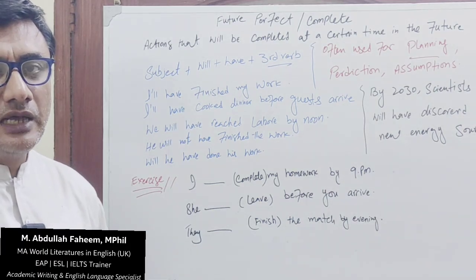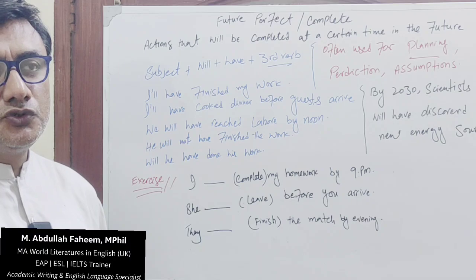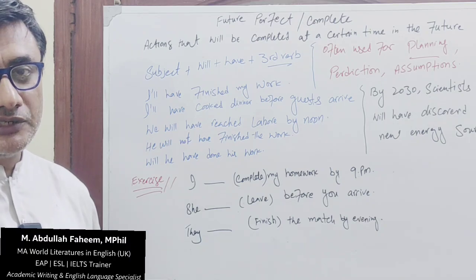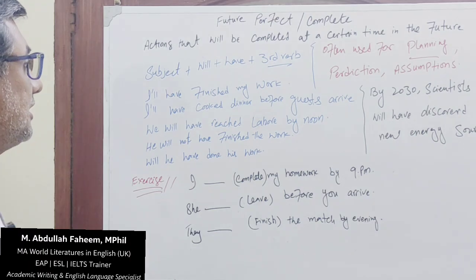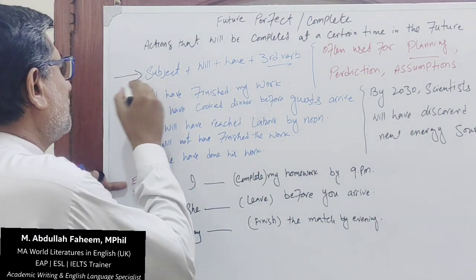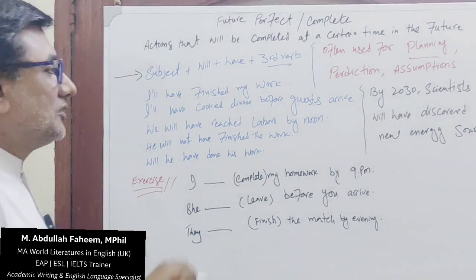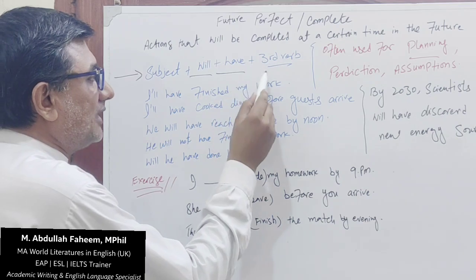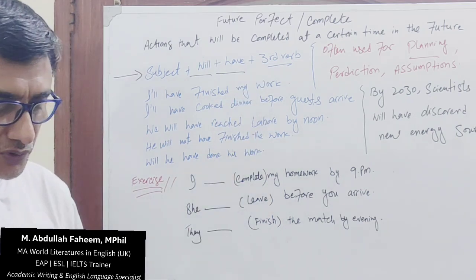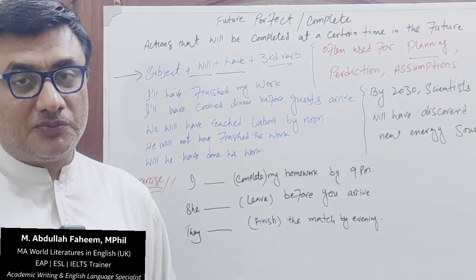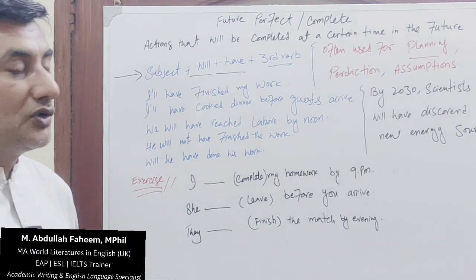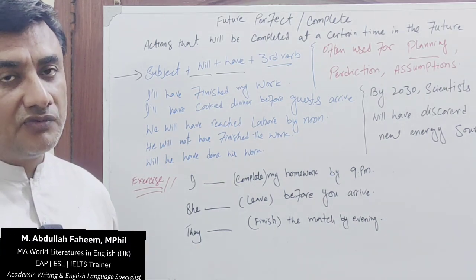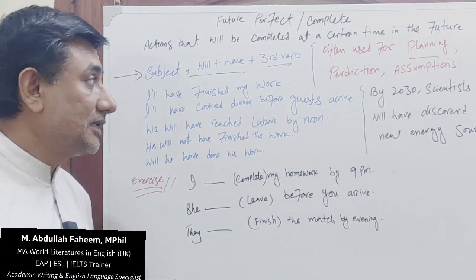It's really simple and it's not used most often, but obviously it's used in certain contexts. The formation technique is really simple. In the beginning, we put the subject, then we add only will plus have, and then the third form of the verb, which is also known as past participle. So, सबसे पहले हम subject लगाएंगे, जो भी हमारा subject होगा, and then will have, and then third form of verb, जिसे past participle भी कहते हैं.